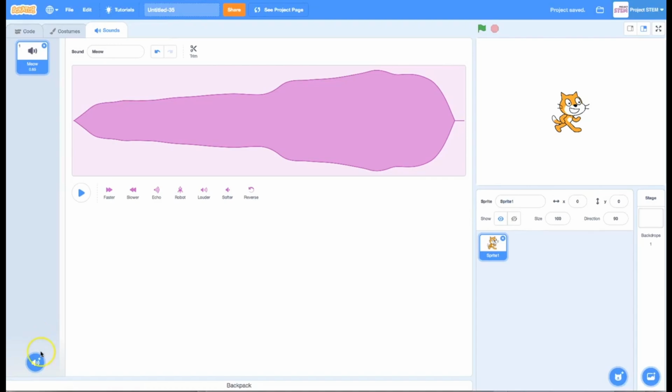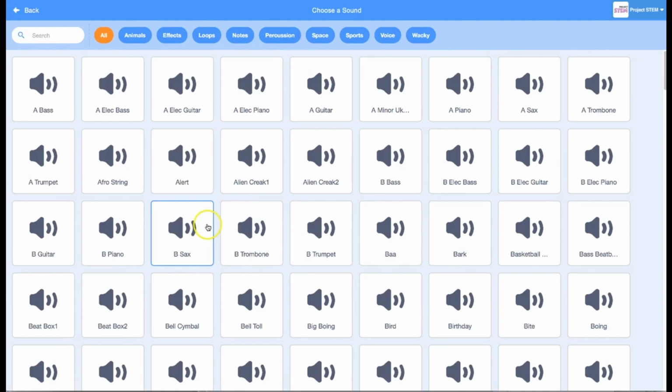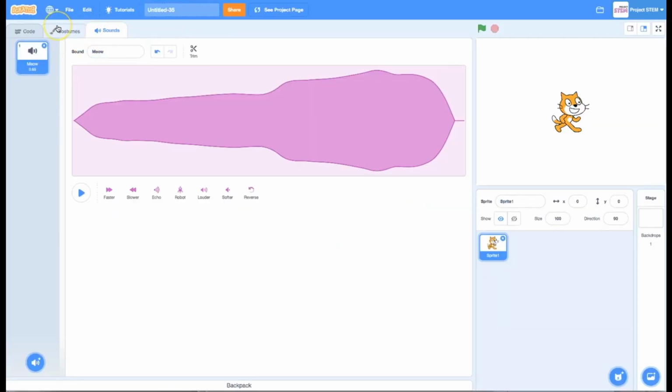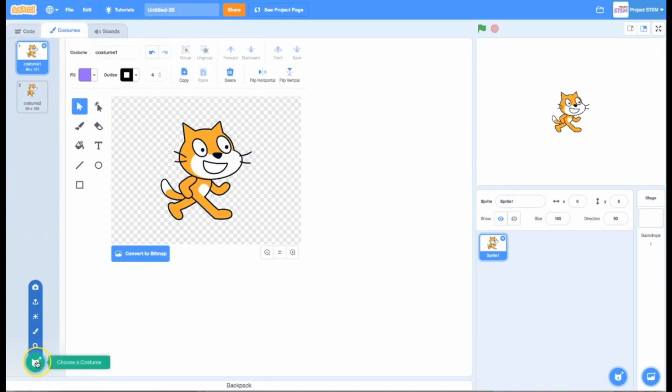You can also add a sound from the library. That's that same little icon. And when I hover over each one of those sounds, I can hear a little preview of it. So feel free to experiment with the sounds. Probably your teacher will want you to have some headphones for that. And you can do the same for costumes. You can add another costume to the cat.